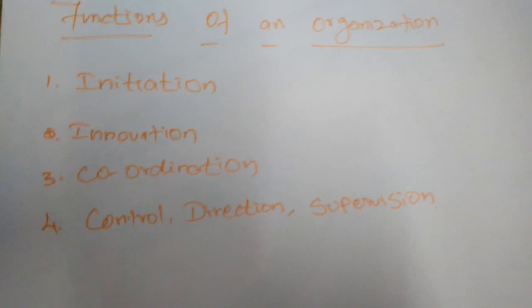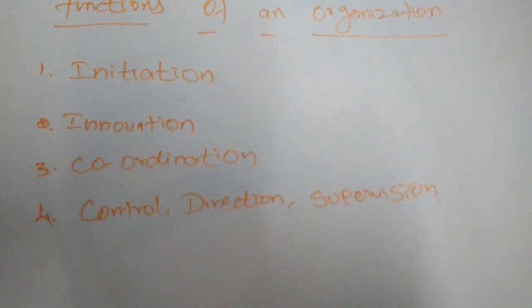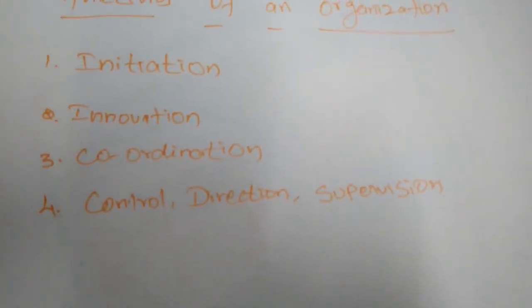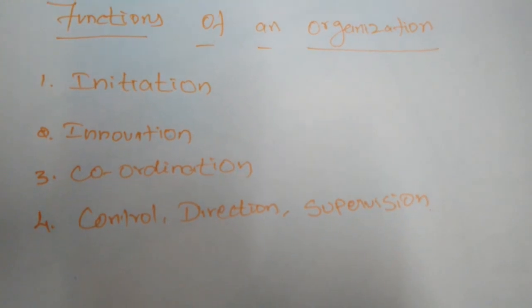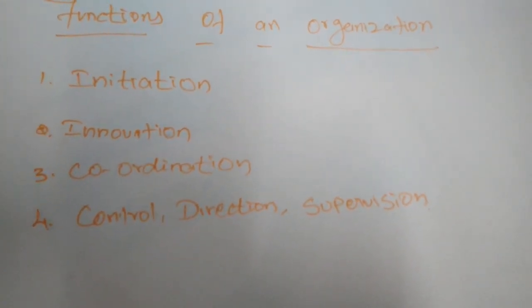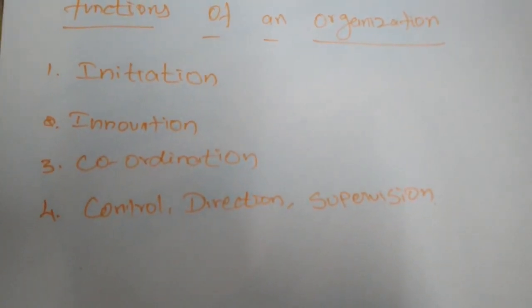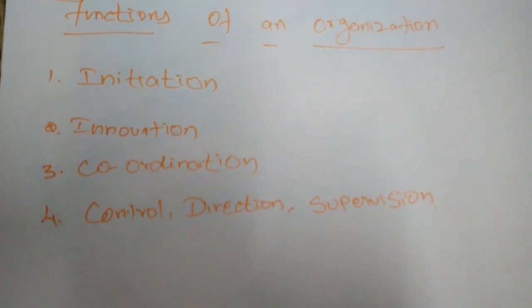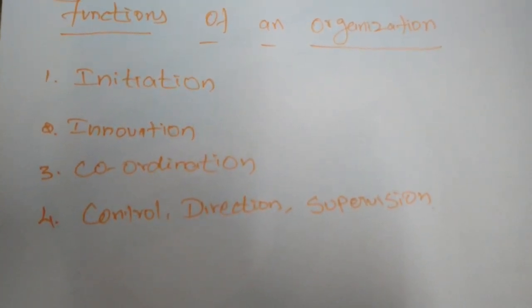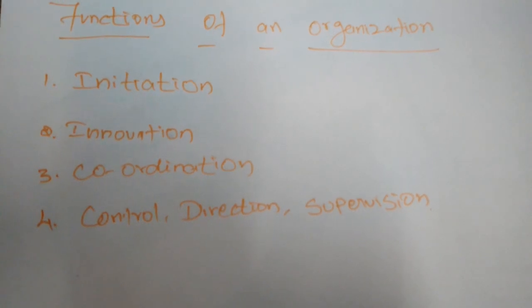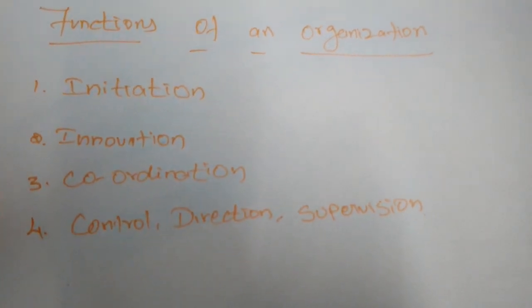If you want to decide about any commodity or its production, initiation is very important. So a good organizer has to take the initial efforts, and has to begin as the initiator of the business.